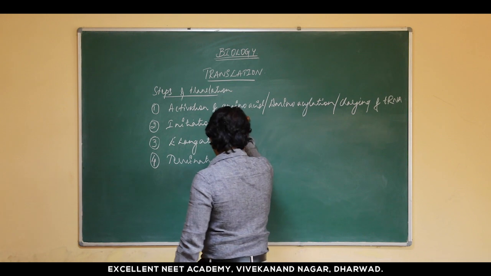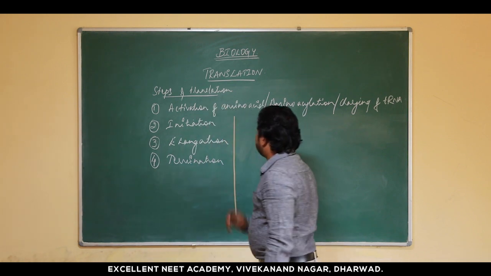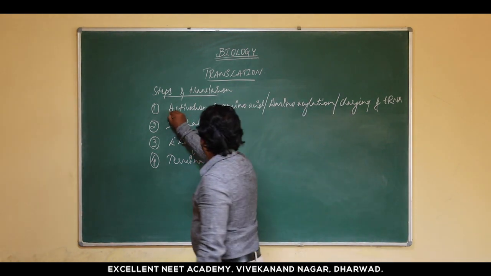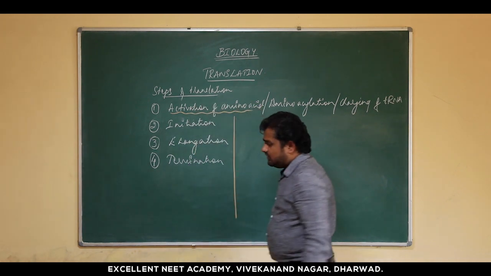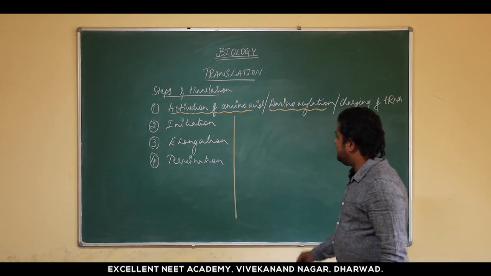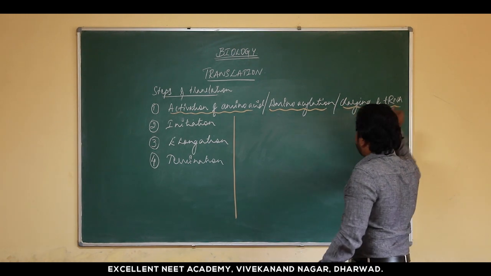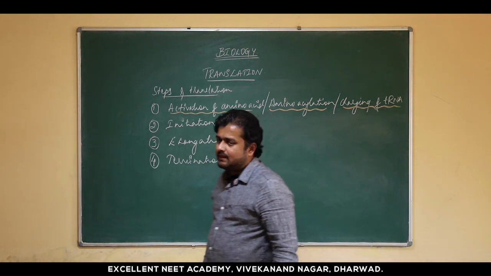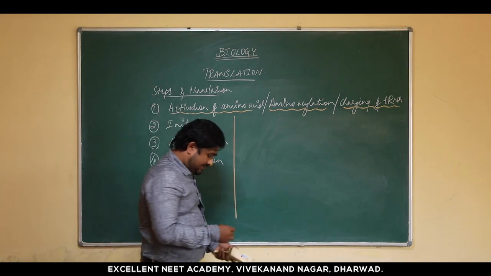Now let us look into the first step, that is activation of amino acid, amino acylation or charging of tRNA. What is this particular step?